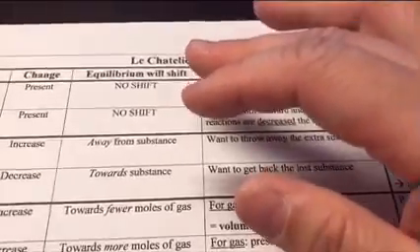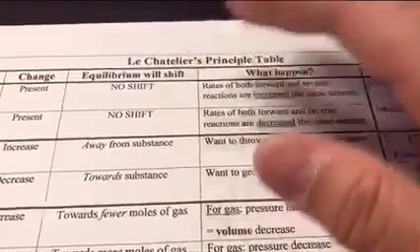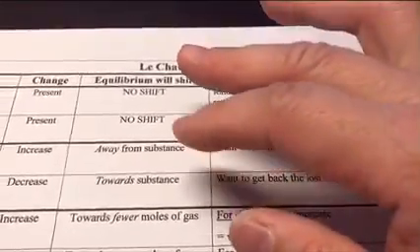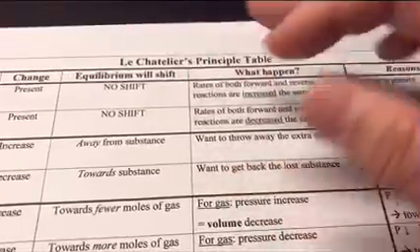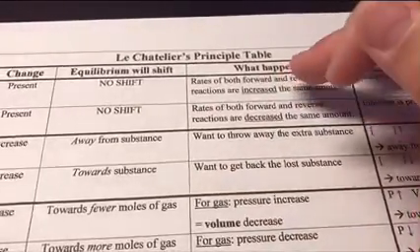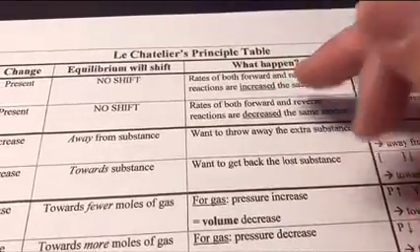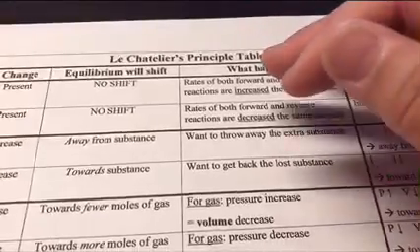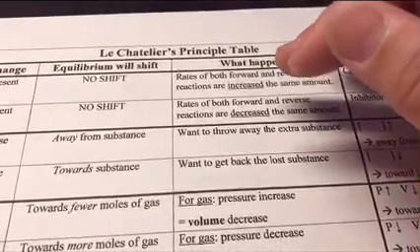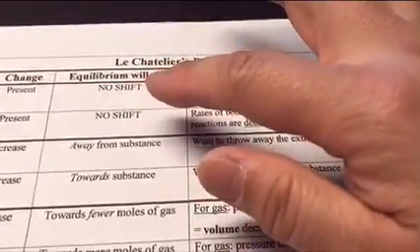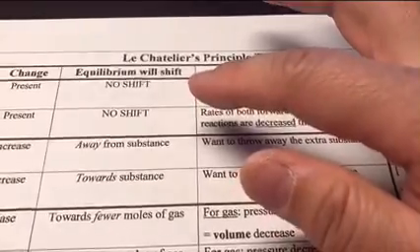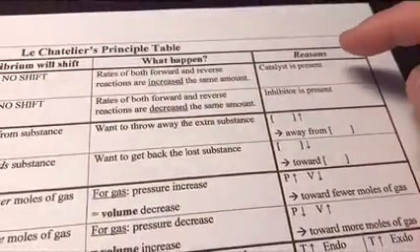Equilibrium means: do you produce more reactant or do you produce more product? Here the speed will speed up, meaning I will produce the product faster, I will produce the reactant faster, but I would not produce more product, I would not produce more reactant. The equilibrium does not shift, and for the reason you can just write catalyst is present or inhibitor is present.